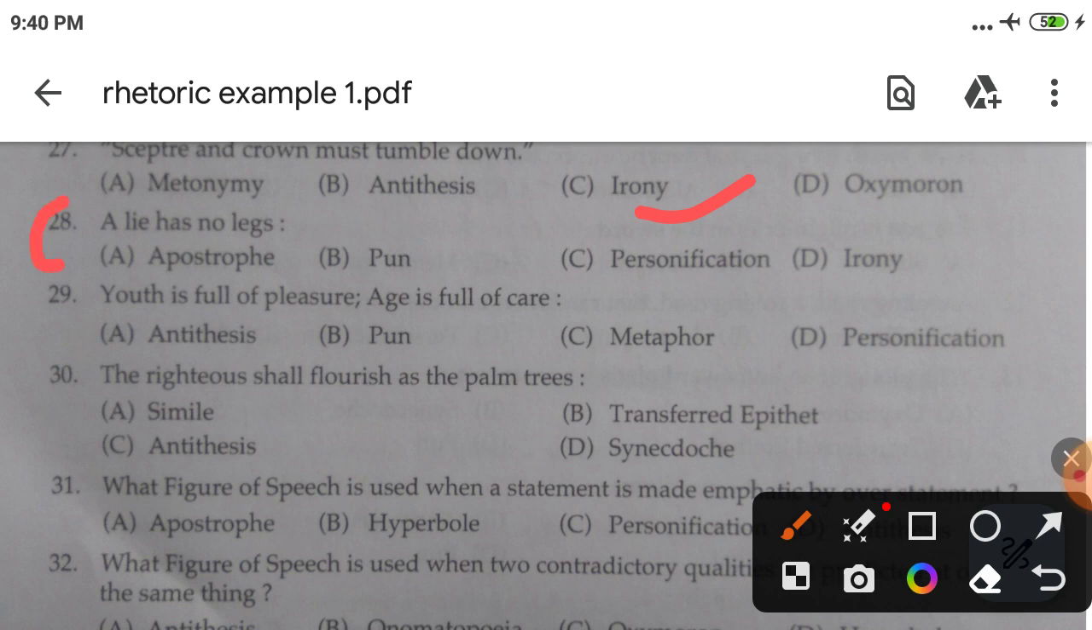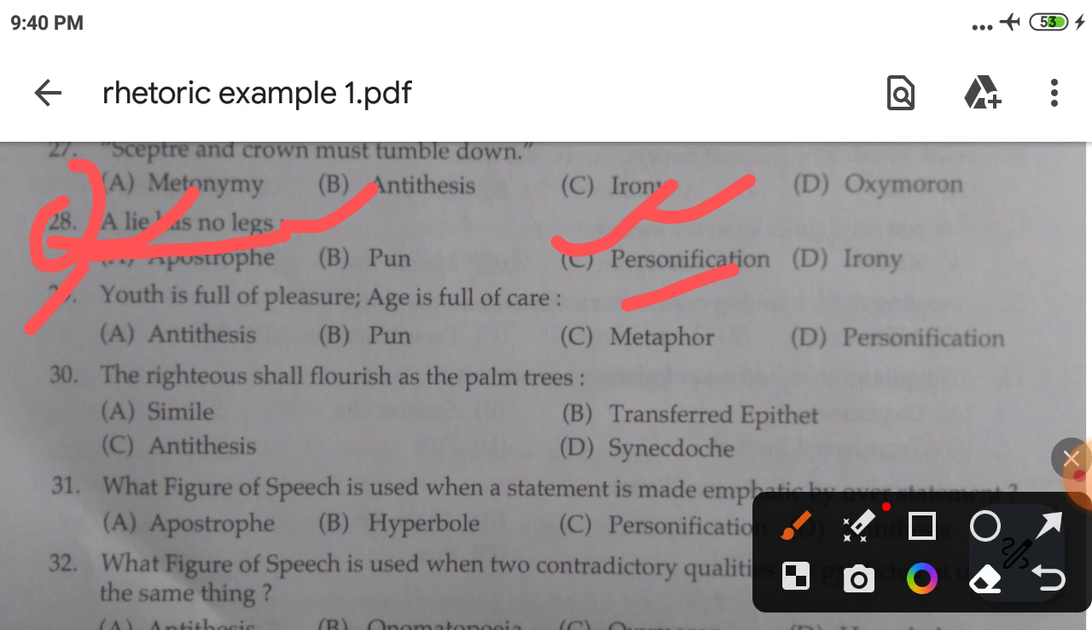Now first one, 28: a lie has no legs. So here lie is supposed to be a human being. While an abstract idea is personified with human attributes, that is called personification. So if I say a lie has no legs, it is an example of personification. For example, opportunity knocks at the door. Here opportunity is personified to be a human being, so that is also personification. In the same way, a lie has no legs is an example of personification.